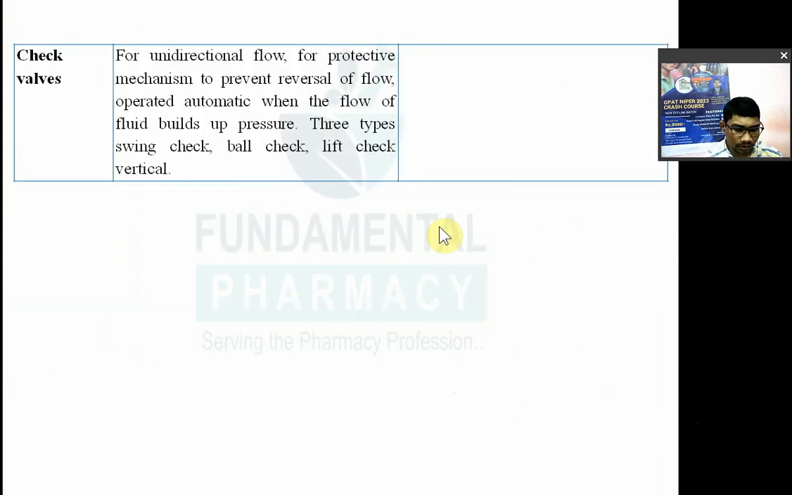Now check valve kya hota hai? So they are used for unidirectional flow. Matlab ek hi side pe flow ja raha hai, aapko ek to band karna hai, chalu karna hai. They are used for unidirectional flow and for protective mechanism to prevent the reversal of flow. They are operated automatically when flow of fluid is there, it will build up the pressure, and that's why it will open automatically or it will close automatically.